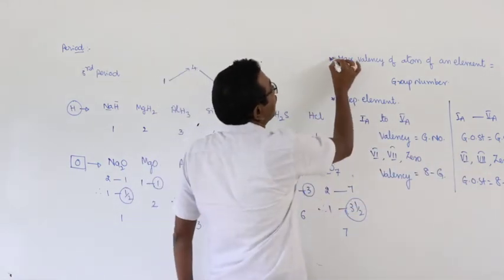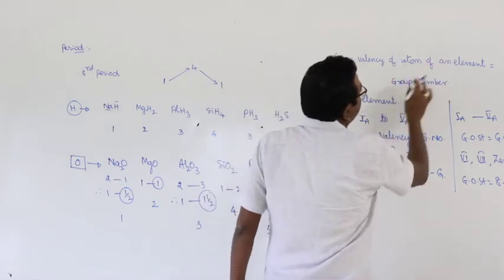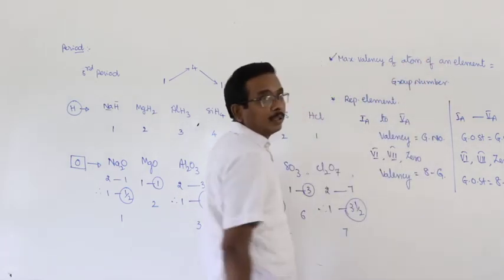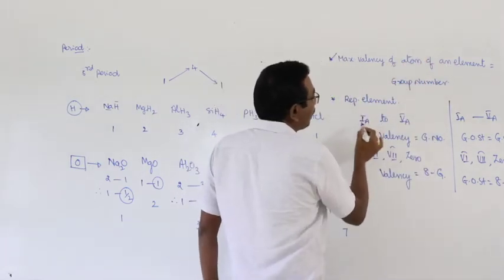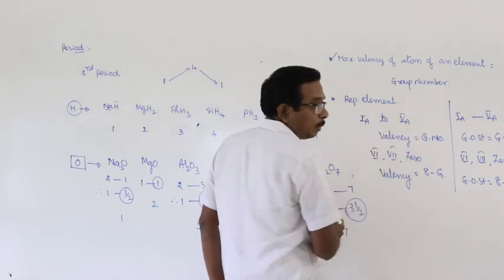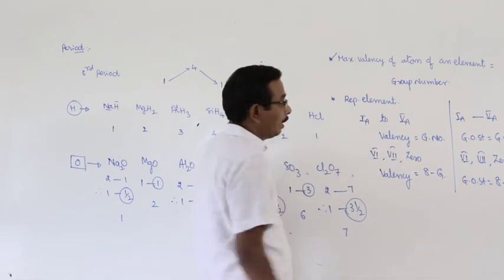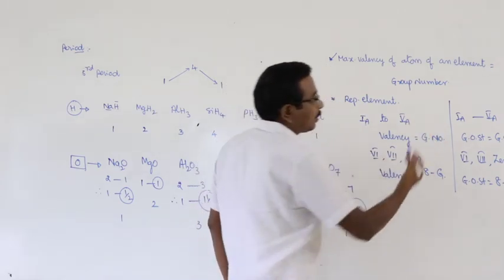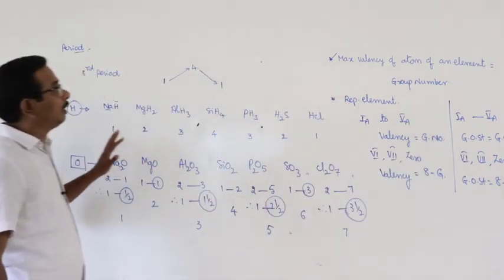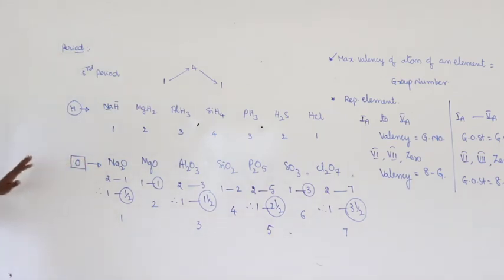The maximum valency of an atom of an element is equal to the group number. In case of representative elements from first A to fifth A group, the general valency is equal to the group number, and beyond that 8 minus G. This is about the concept of valency.